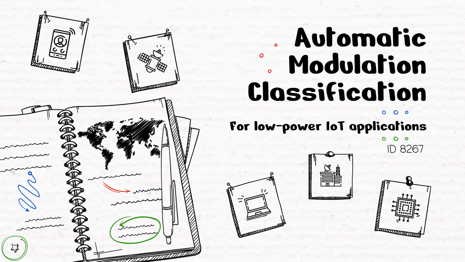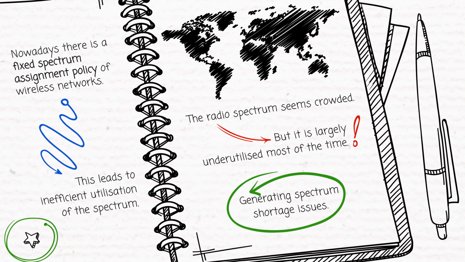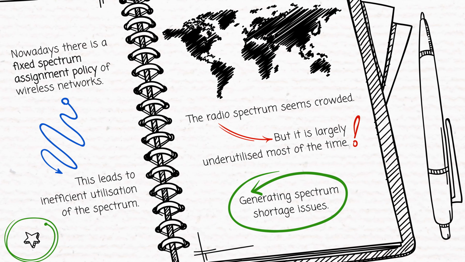Automatic modulation classification for low-power IoT applications. Nowadays, there is a fixed spectrum assignment policy of wireless networks, leading to inefficient utilization of the spectrum. Because most of the available frequency bands are already statically allocated to dedicated wireless systems and services for exclusive use, the radio spectrum seems crowded. However, most of the spectrum is largely underutilized in lots of areas and times. This situation is generating spectrum shortage issues while more and more devices demand wireless connectivity.